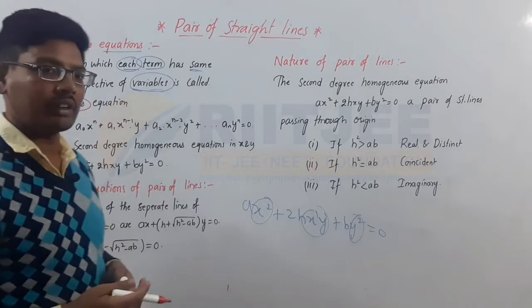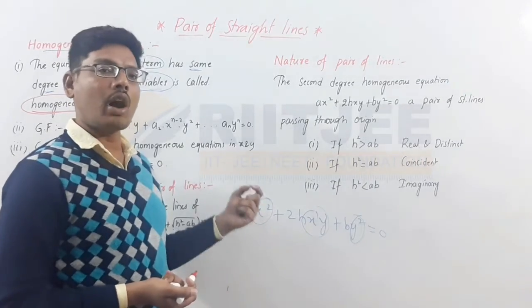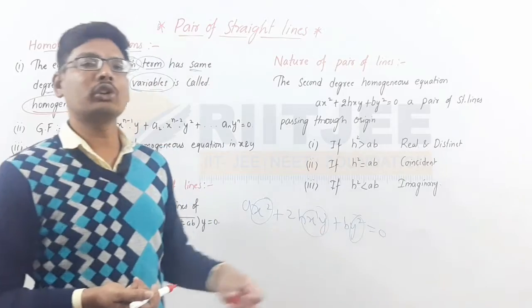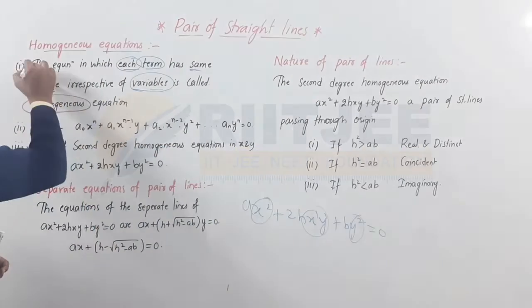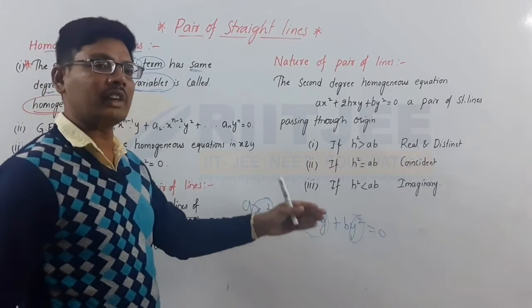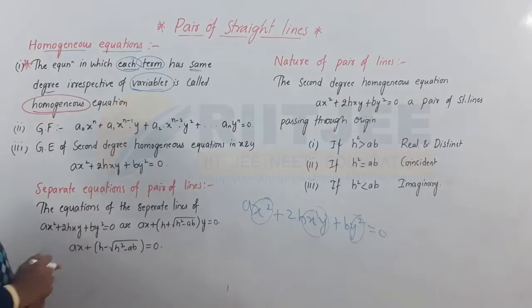What is a homogeneous equation? Irrespective of variables, the degree of each and every term is equal. This is all about the homogeneous equation.